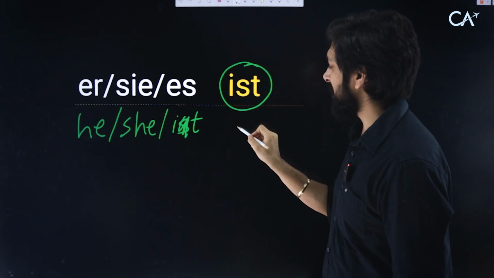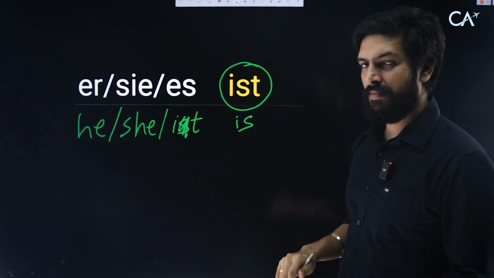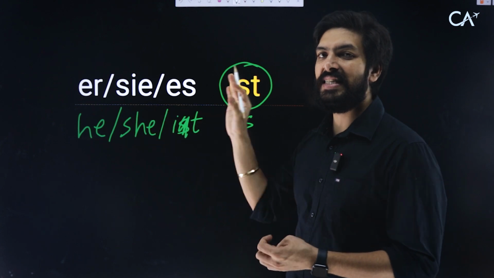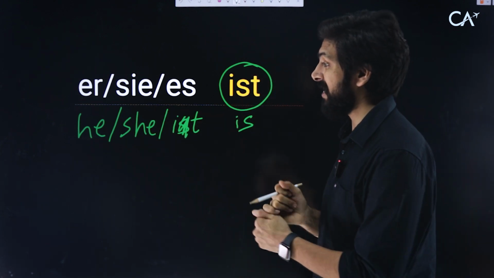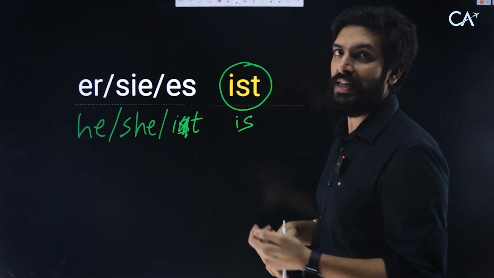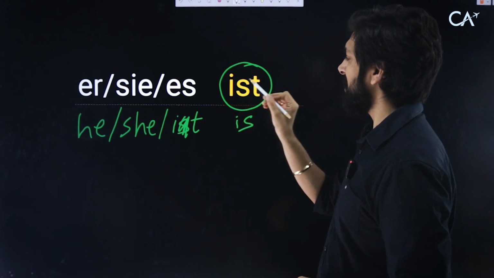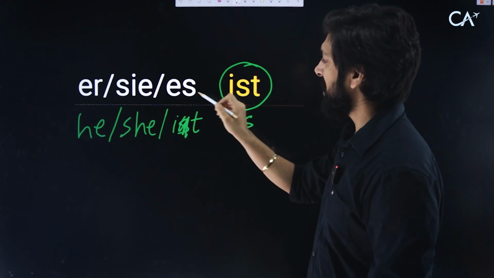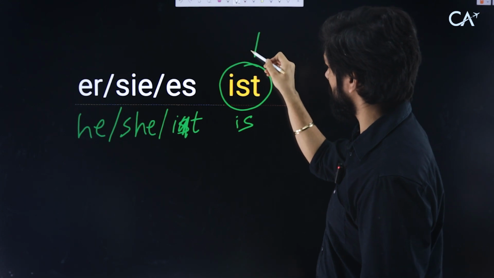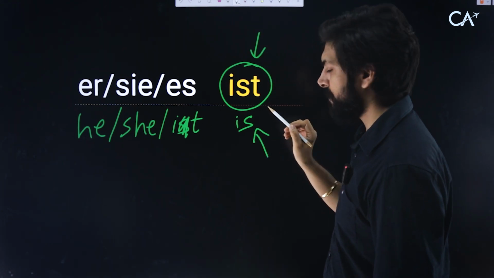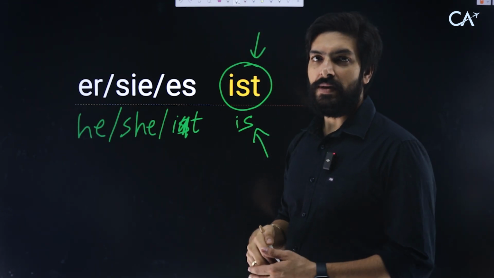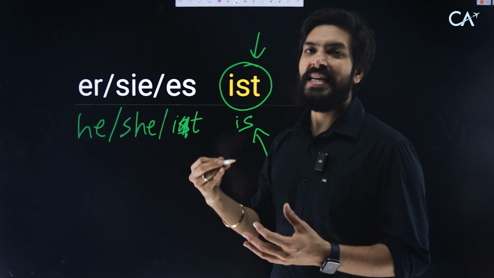This is basically your "is". Ist. Er, sie, es ist. So whenever you want to create a sentence for he or she, that he is a nice person, whatever, you say er ist, sie ist, es ist. Ist is the literal translation of is. He or she or it is.